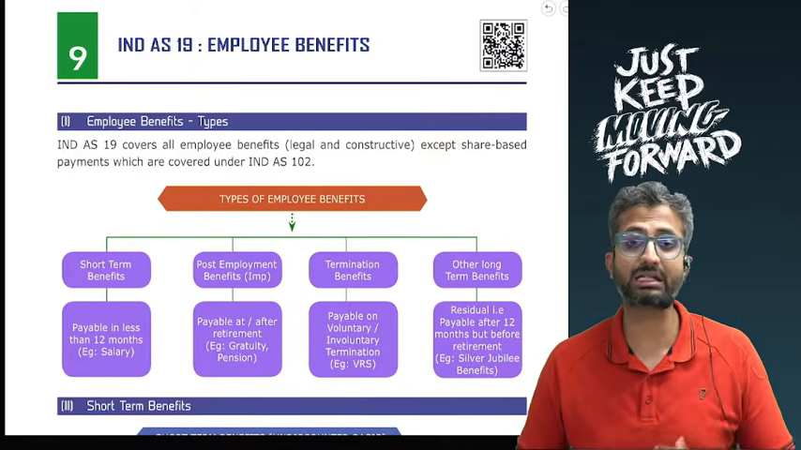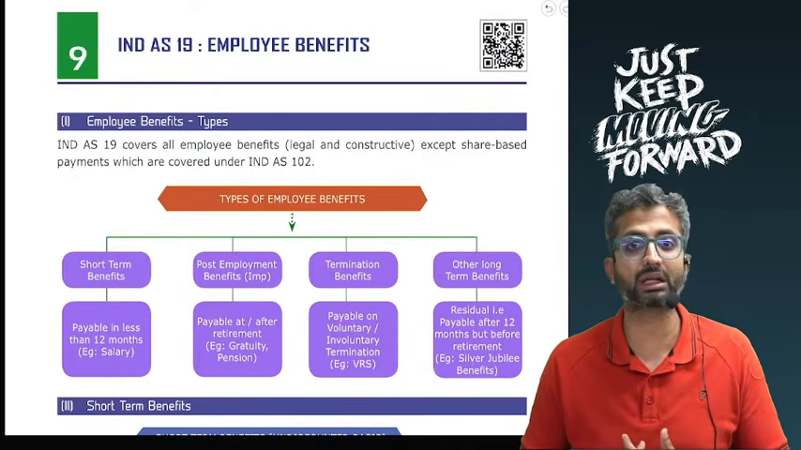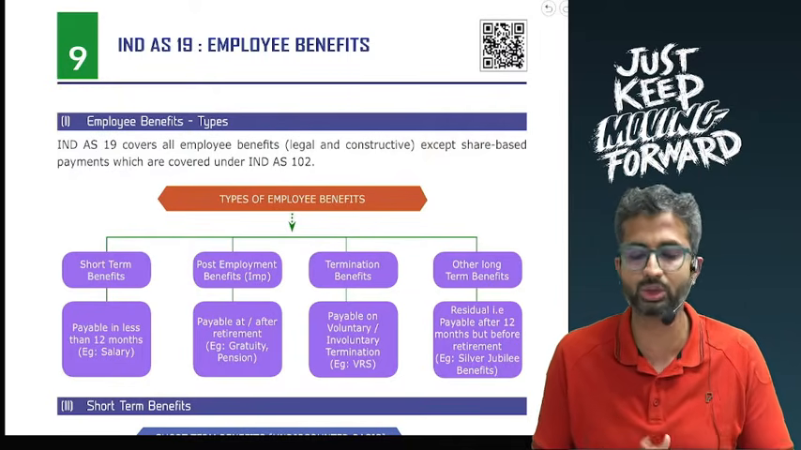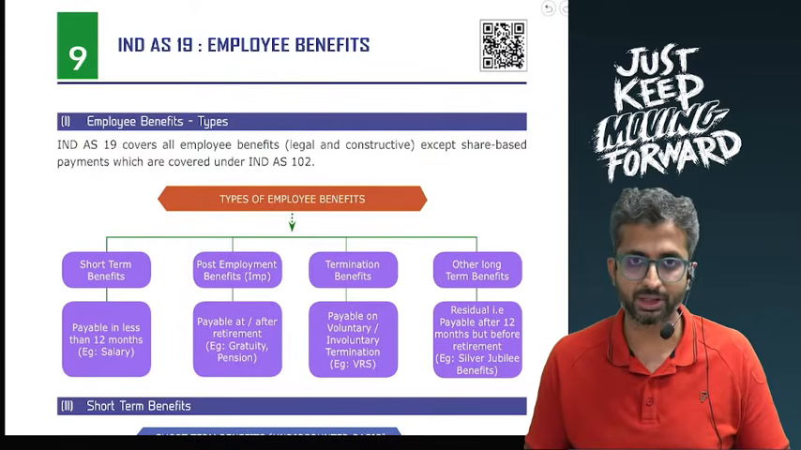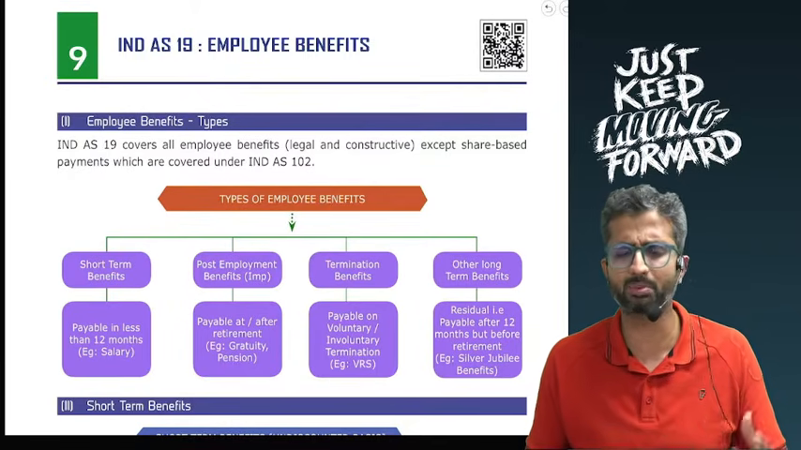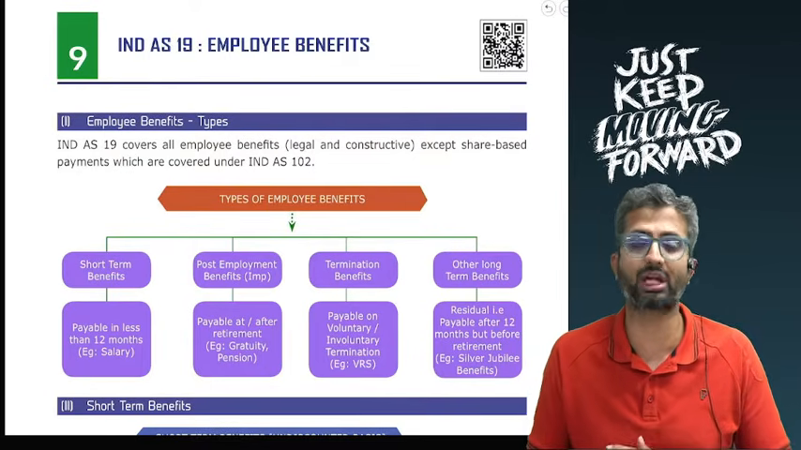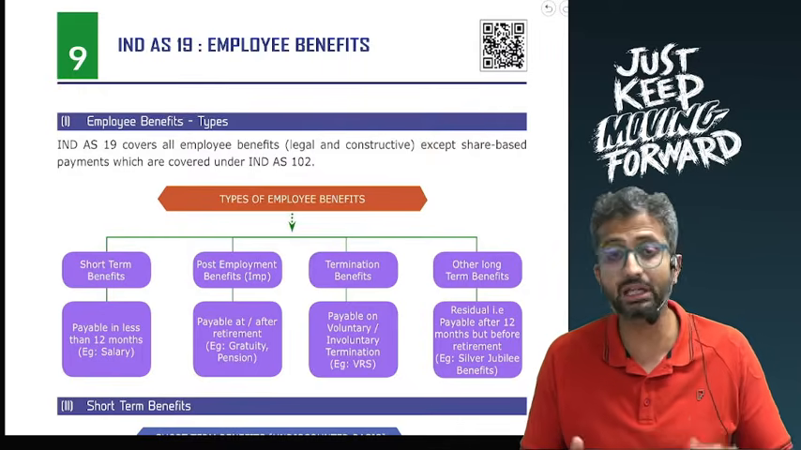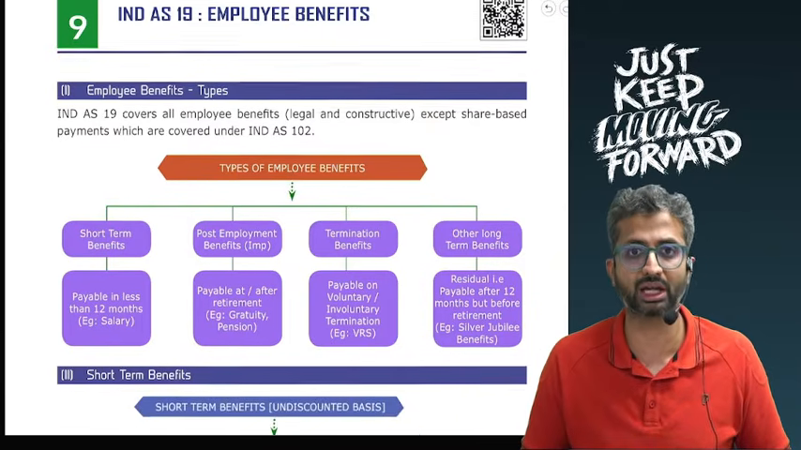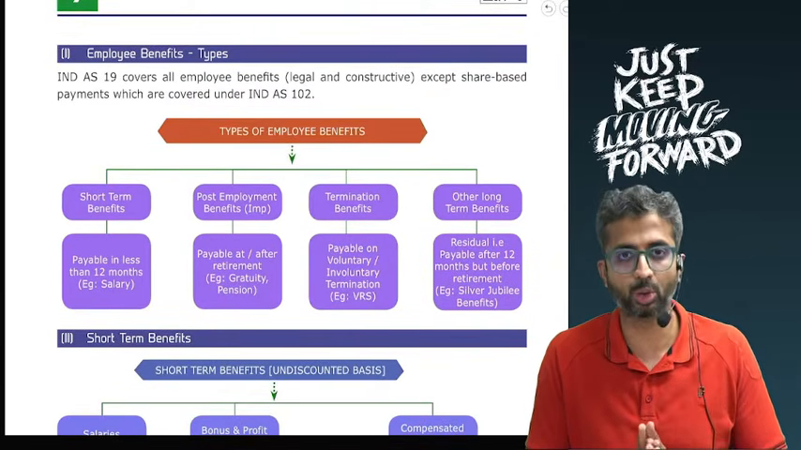So this is a standard on employee benefits which was earlier covered in your CA Inter under the new syllabus of AS 15. This covers all types of employee benefits, salaries, wages, provident fund, pension, everything except for share-based payments, because they are covered under Ind AS 102 on share-based payment. Every other legal or even constructive obligation, like let us say Diwali bonus, will be covered over here.